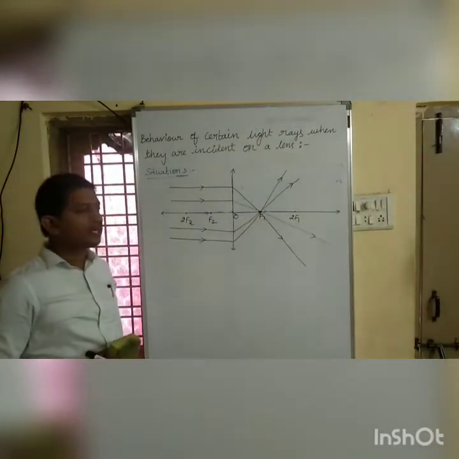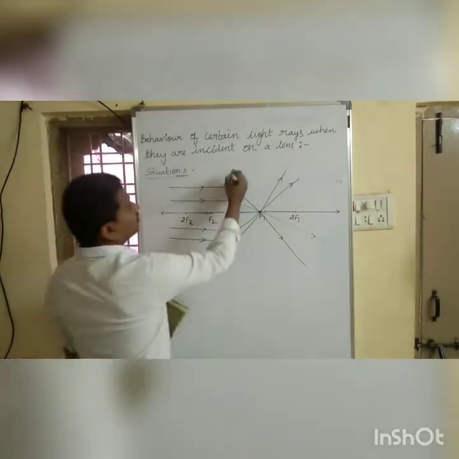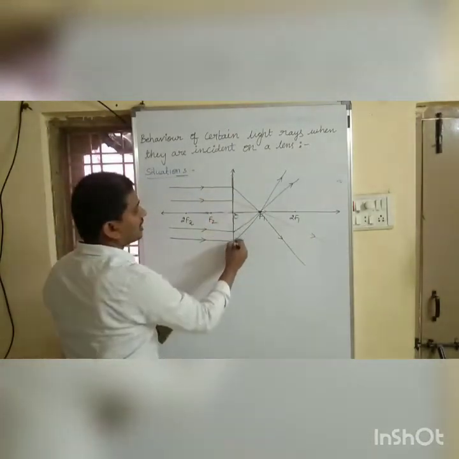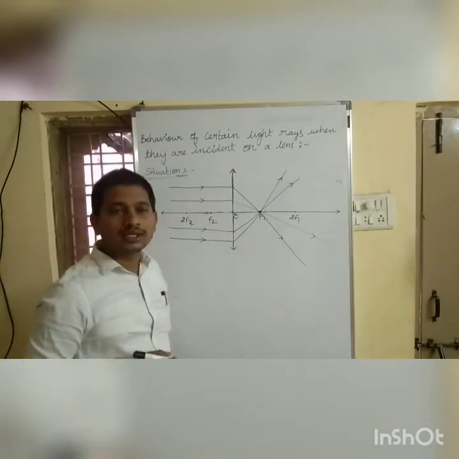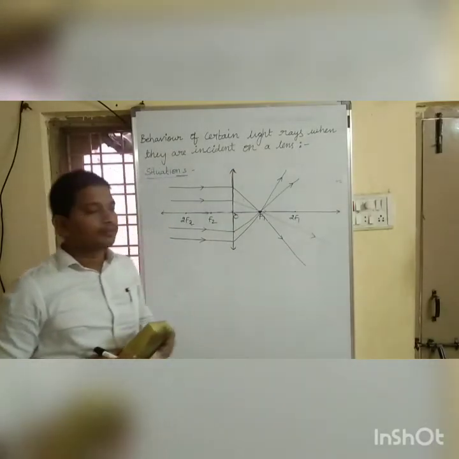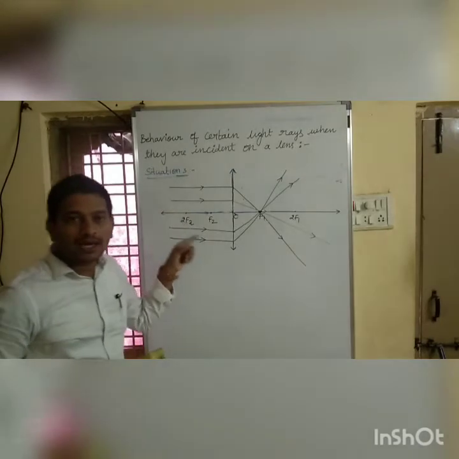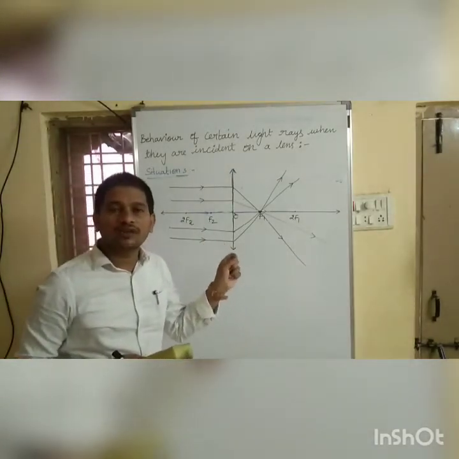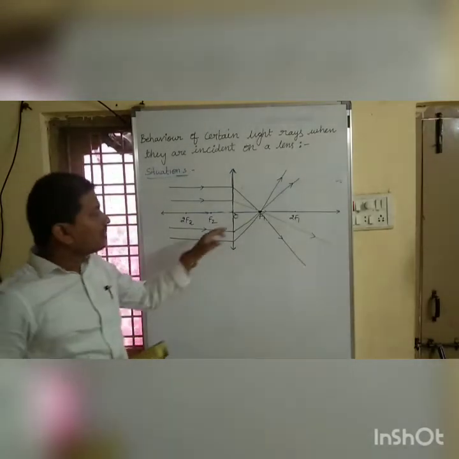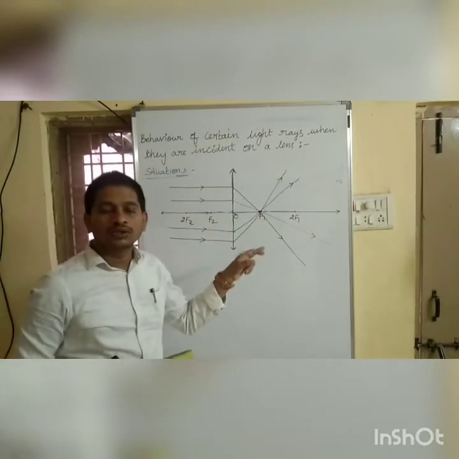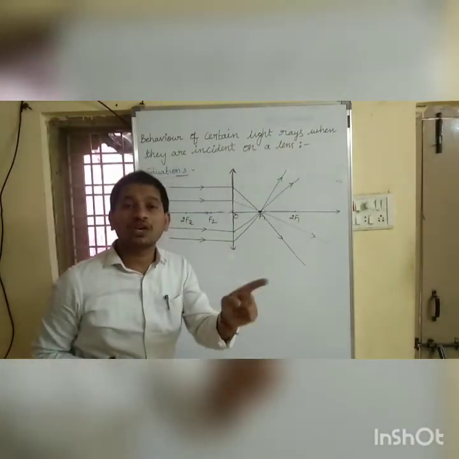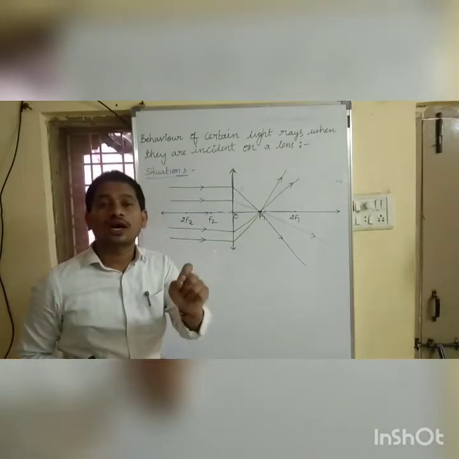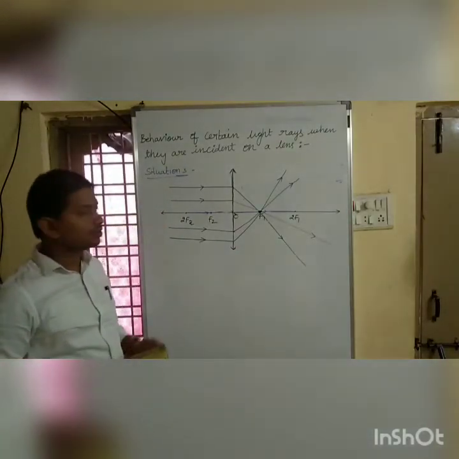Got it? Because this is our convex lens, right? A convex lens is also called a converging lens. A ray of light which is parallel to the principal axis, after refraction, must pass through the focus. So the focus is a point on the principal axis where all the refracted rays meet.